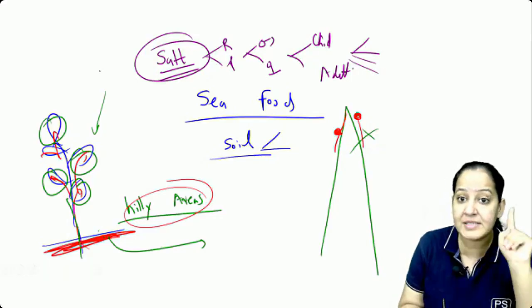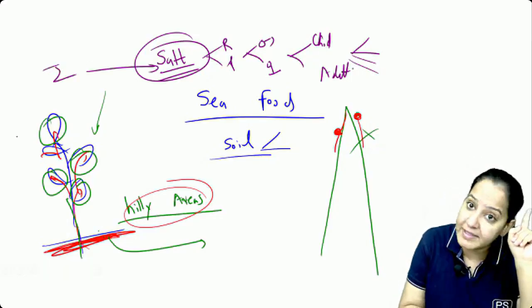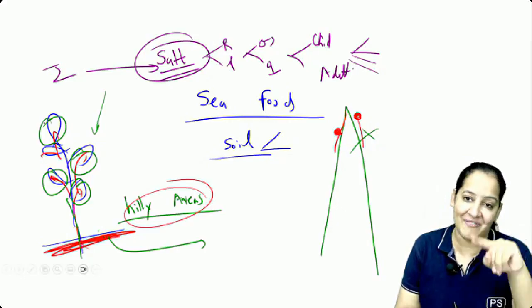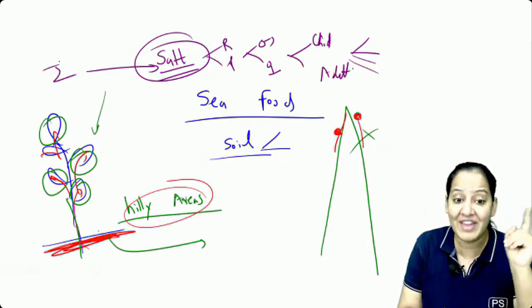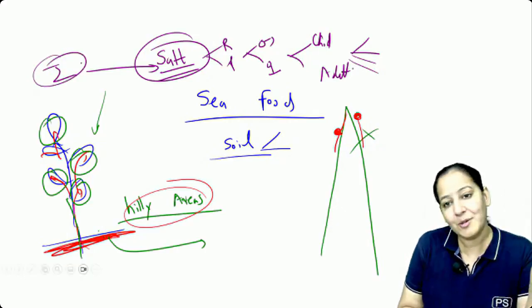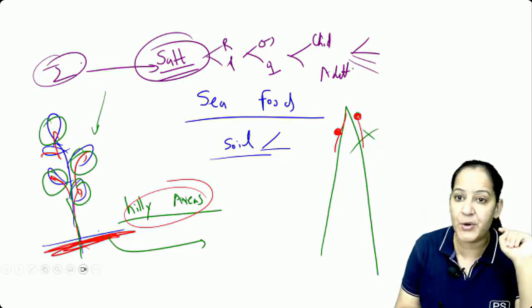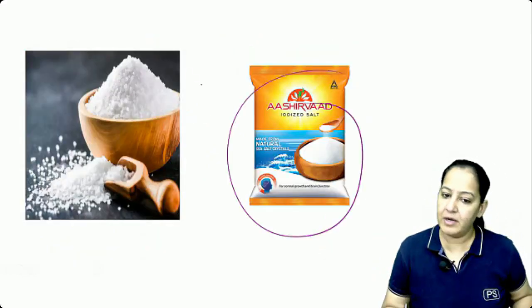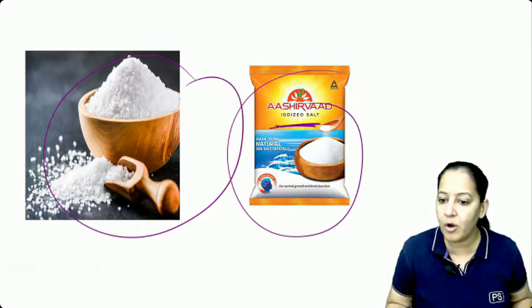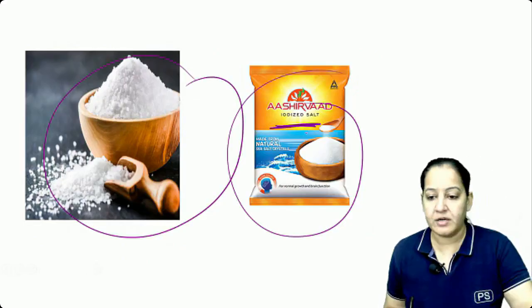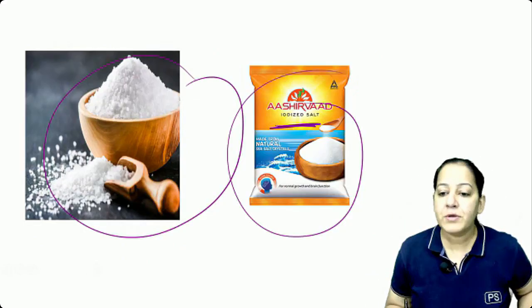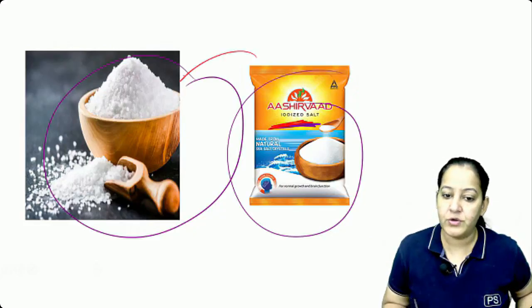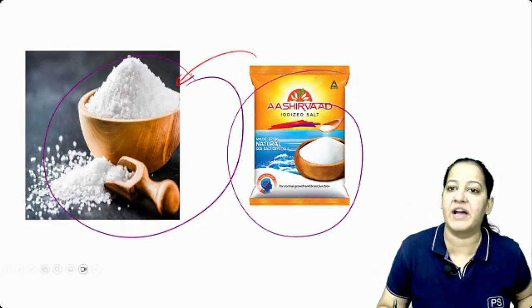That's why the government has decided to iodize the salt. Salt is something that everyone eats, so in this way we can provide iodine to everyone. We should purchase iodized salt from the market. It is written on the salt packet, whatever brand you are using. Tata, Aashirvaad, many brands are available. So we should use iodized salt. It is already fortified with iodine.